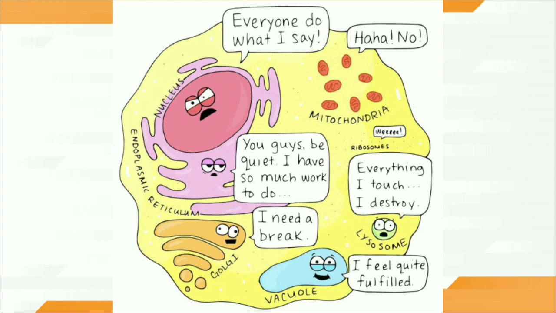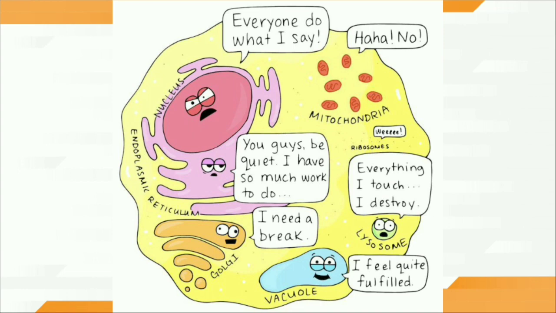Mitochondria says no, and the endoplasmic reticulum says you guys be quiet, I have so much work to do, because endoplasmic reticulum synthesizes protein. Then ribosomes says we are free.